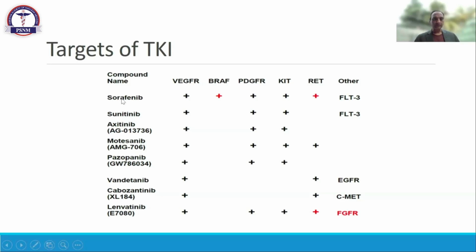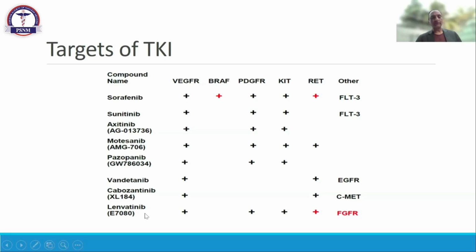Another good drug, if you ask me for a choice, is showing very good response, and I'll show the trial. Then sorafenib, then we have the option of cabozantinib, then vandetanib. Vandetanib comes with the name Caprelsa, cabozantinib comes with the name Cometriq. Fortunately these drugs are all available in Pakistan, and we are using them.